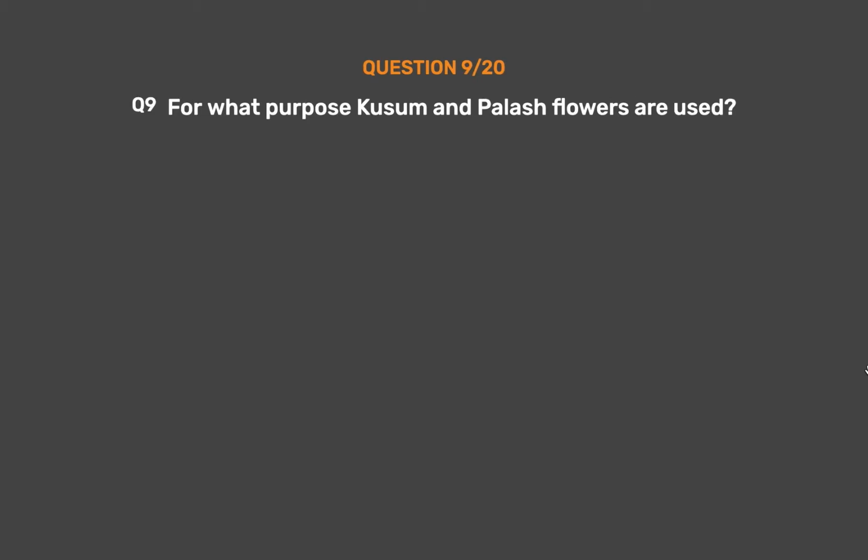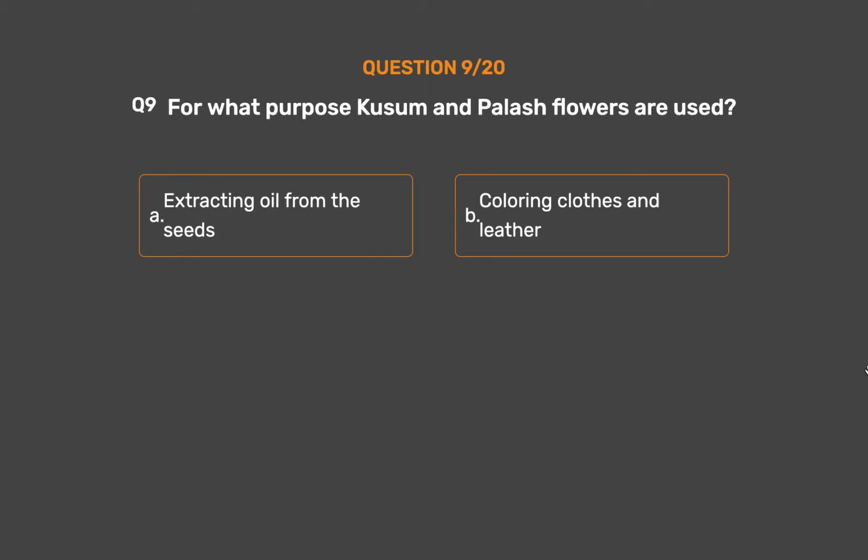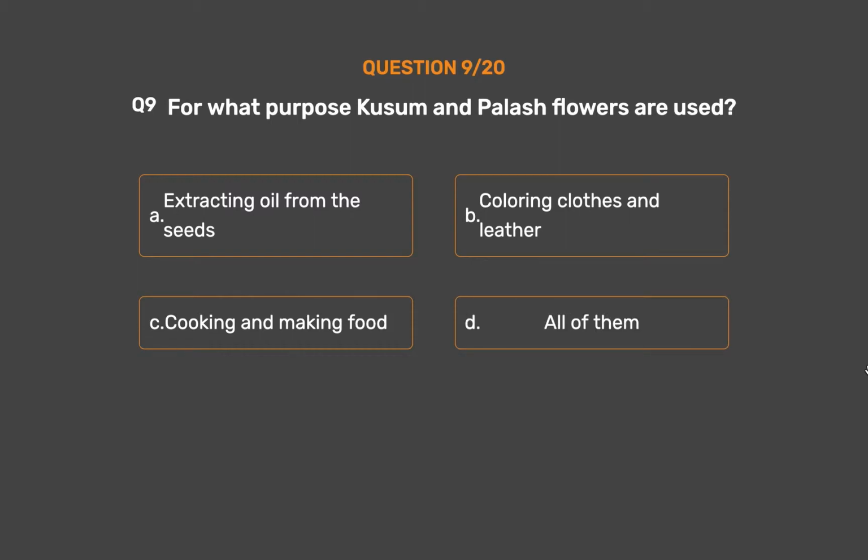Question number 9. For what purpose are Kusum and Palash flowers used? Option A. Extracting oil from the seeds. Option B. Coloring clothes and leather. Option C. Cooking and making food. Option D. All of them.